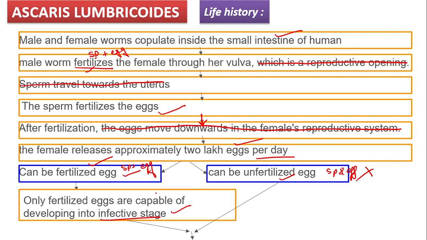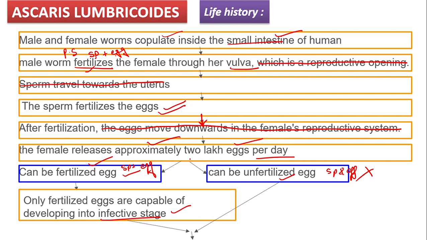See, if it is not fertilized, then obviously the embryo will not form, the zygote will not form, right? Then how will your infective stage form? So fertilization is necessary. Repeating myself again: male and female worm copulate where? In the small intestine of human. Sperm fertilizes the egg through the vulva. How does the sperm enter? Through penile setae.